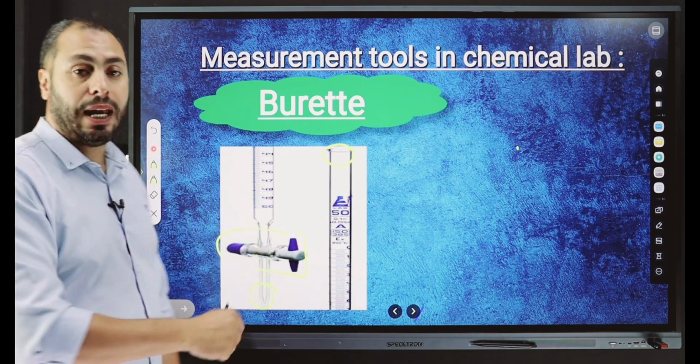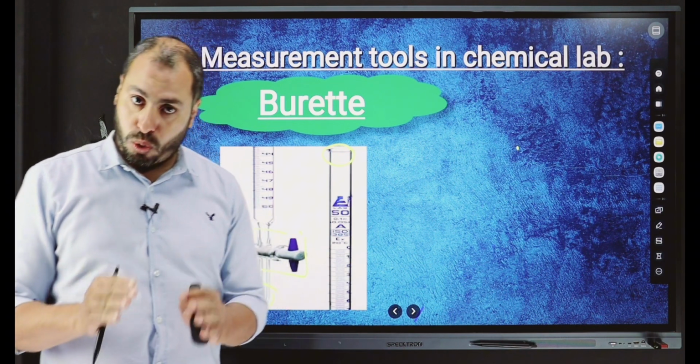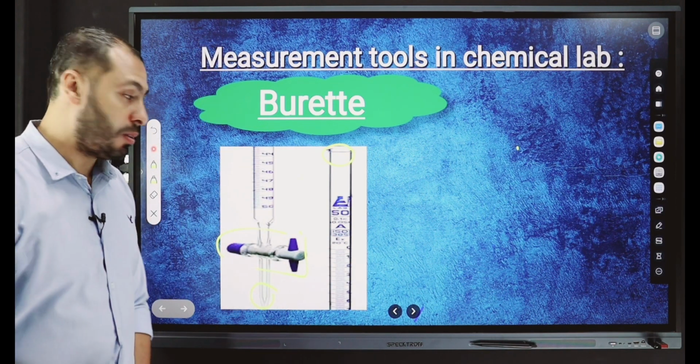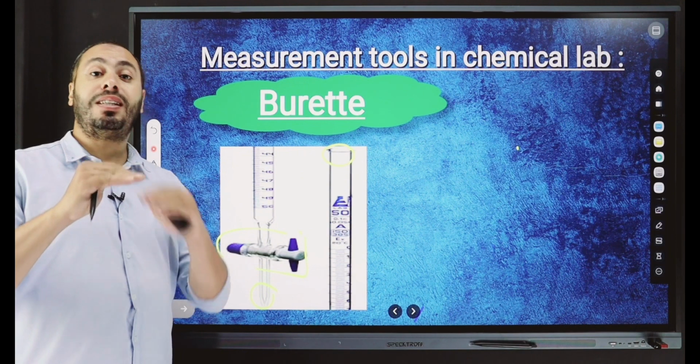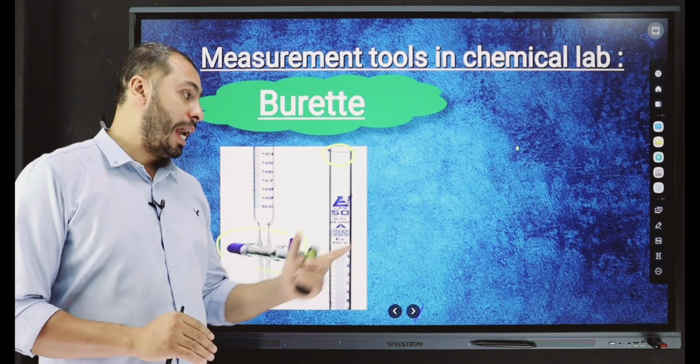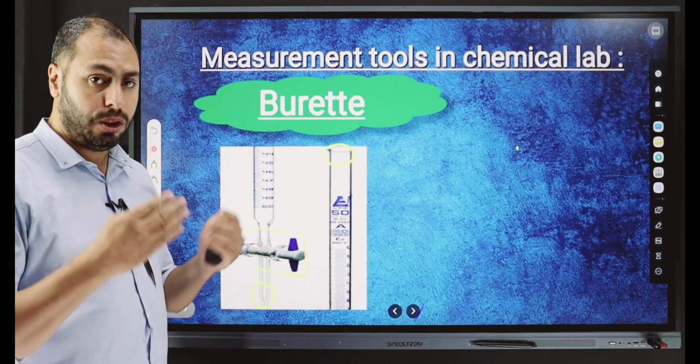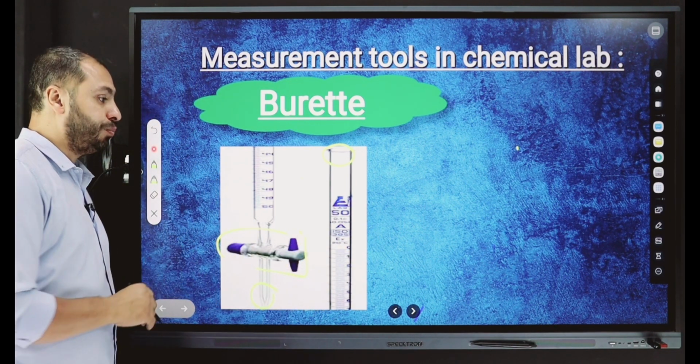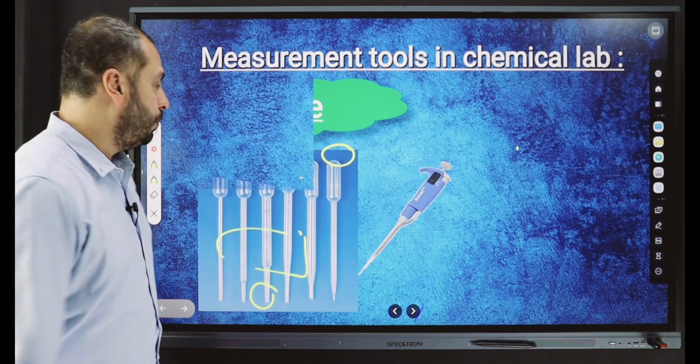We can use it in a chemical process that's called the titration process. The titration process is a neutralization reaction between acid and base, and we'll study it in Unit 3, inshallah. Okay?